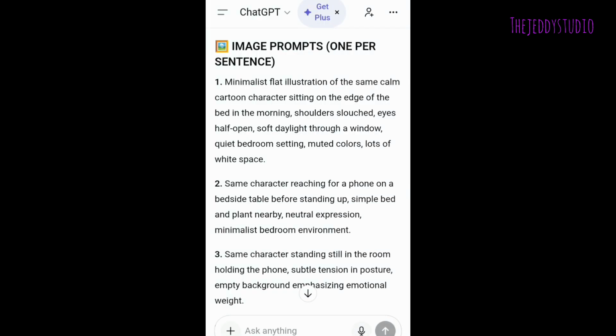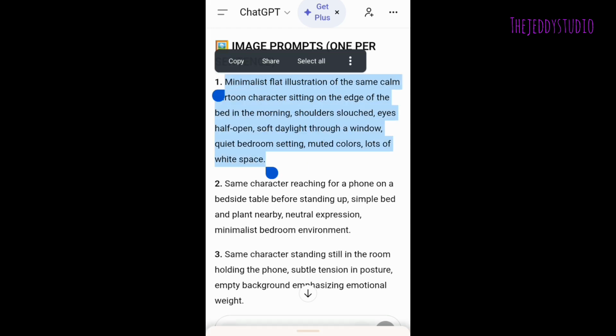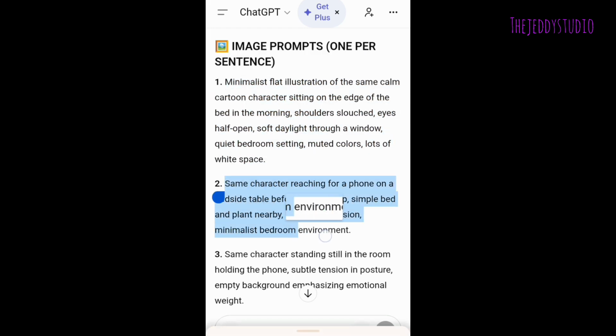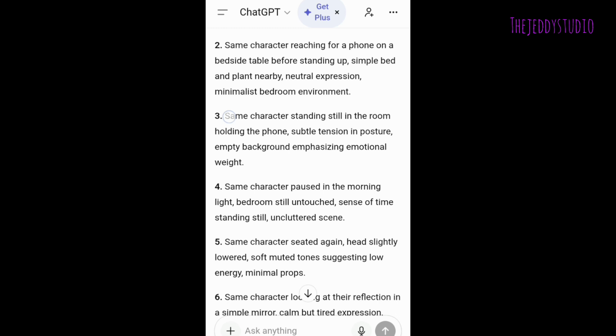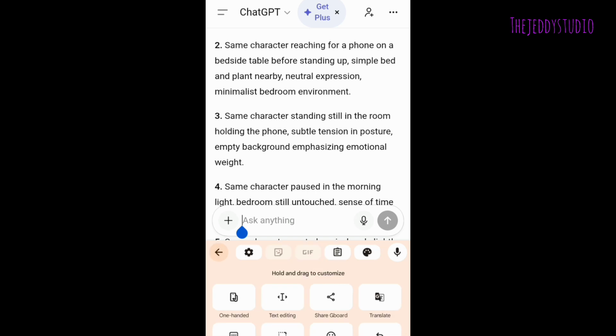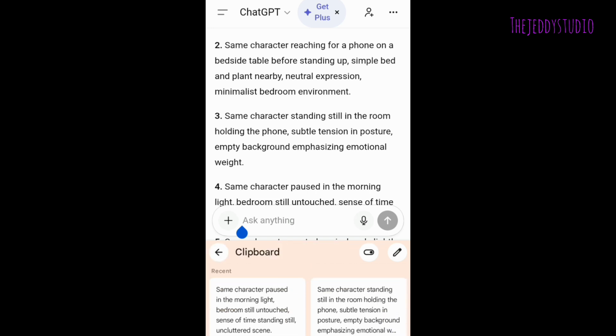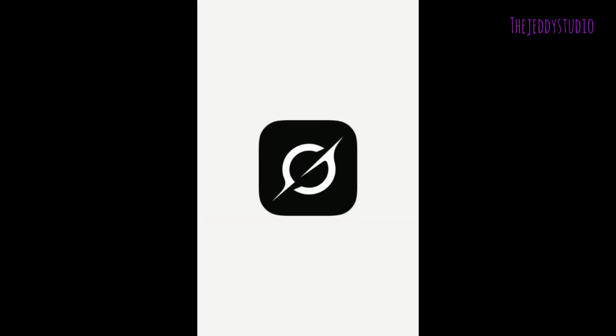Our next step is to create the video for the scenes, turning these images into videos. So copy the first prompt, copy the second prompt up to prompt 4, and head over to the next step, which is turning the photos into videos. For this step, you're going to use Grok AI, and this tool is free to use.